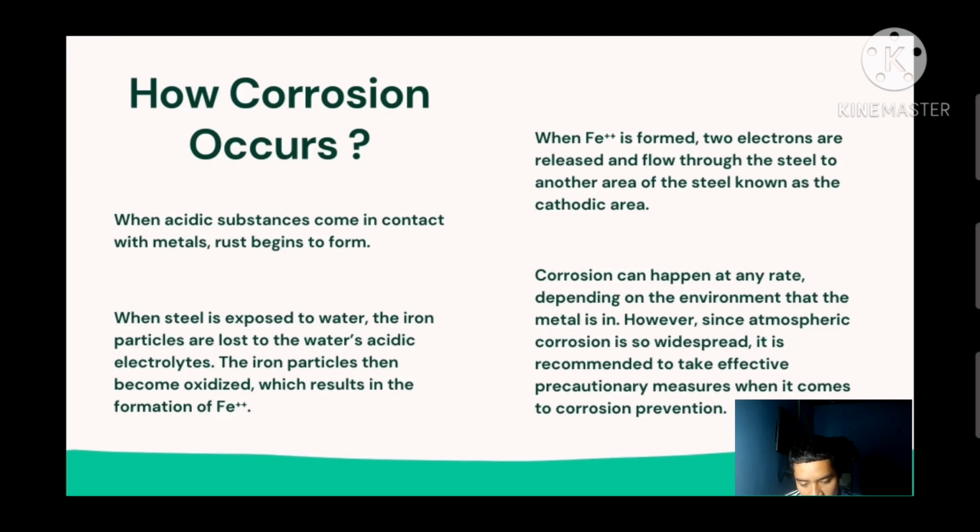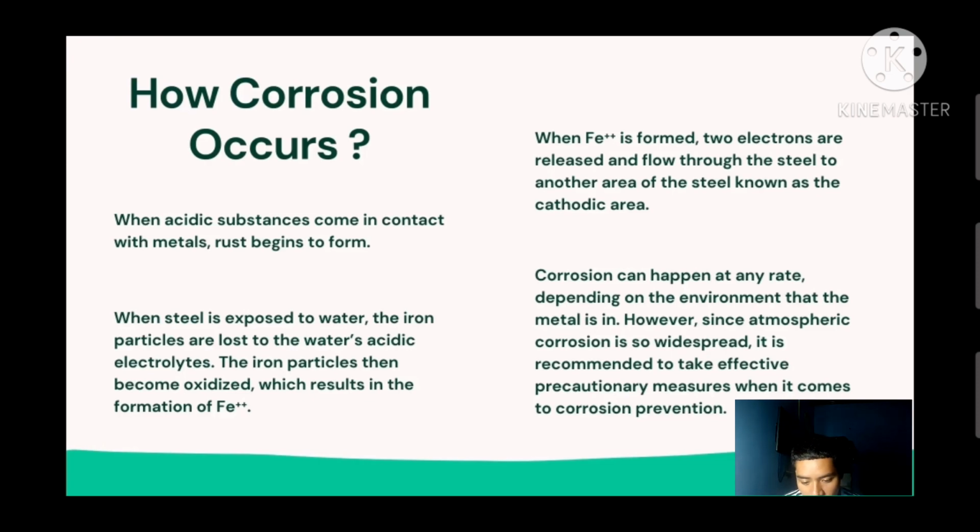When Fe is formed, two electrons are released and flow through the steel to another area of the steel known as the cathodic area. So oxygen causes these electrons to rise up and form hydroxyl ions. The hydroxyl ions react with the Fe, or iron, to form hydrous iron oxide, better known as rust, where the affected iron particles have now become a corrosion pit, and where they are now is called a corrosion product.